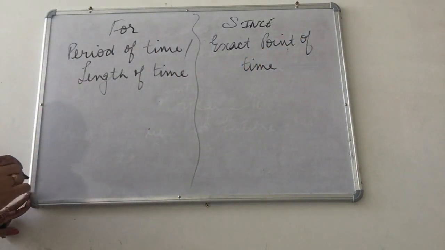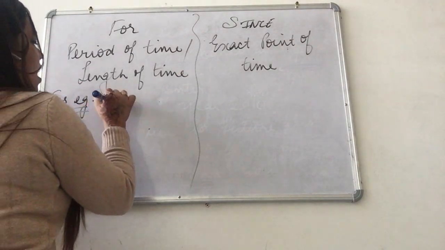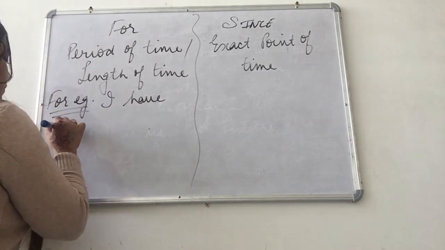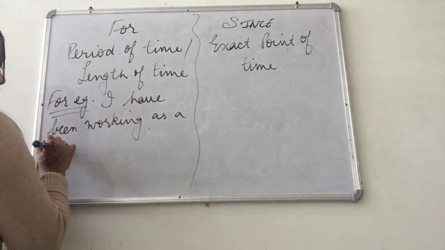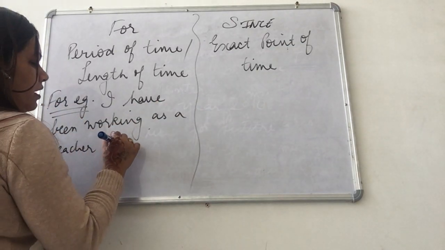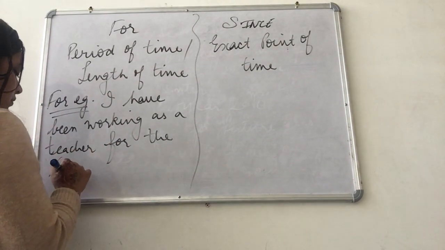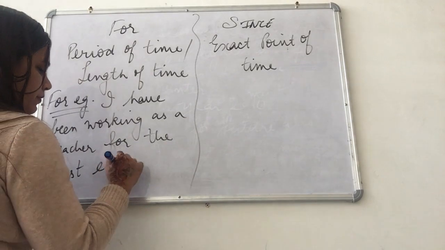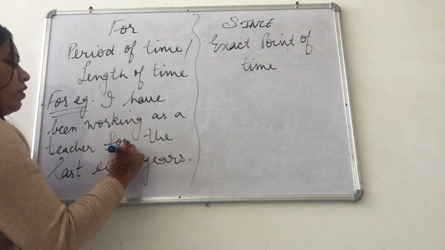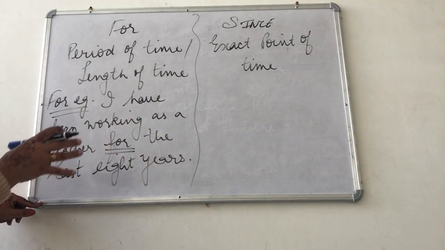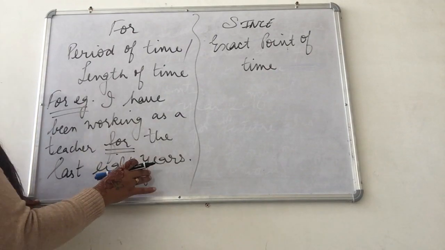Now I will give you one example for more clarity. For example, I have been working as a teacher for the last 8 years. Over here I have used for because I am talking about a particular period, a time span. It means I have been working as a teacher for the last 8 years.